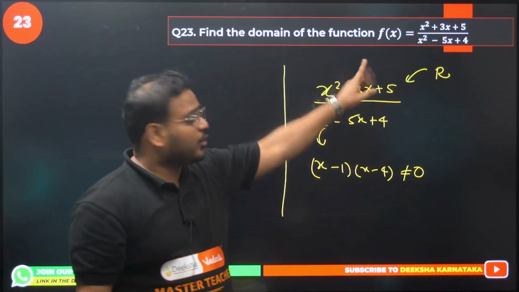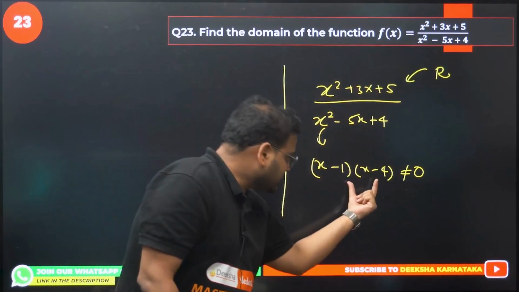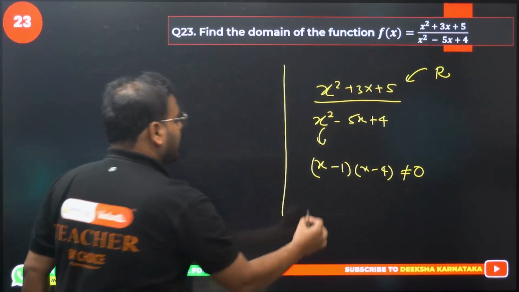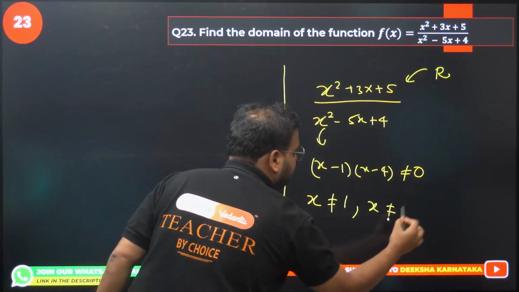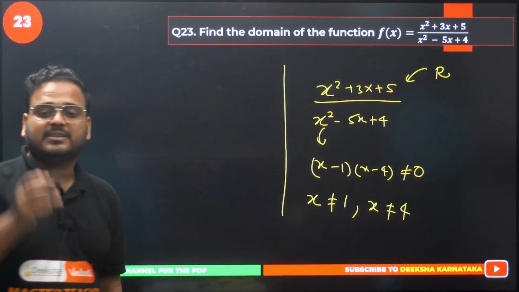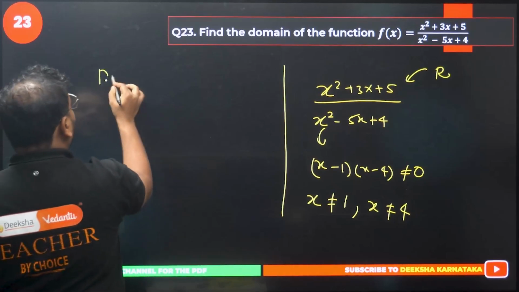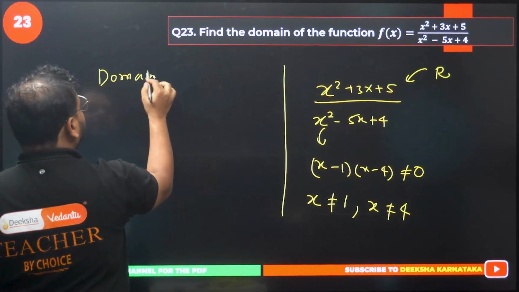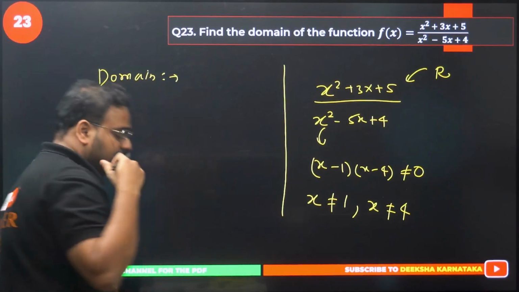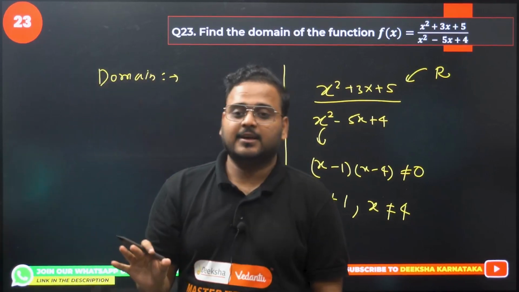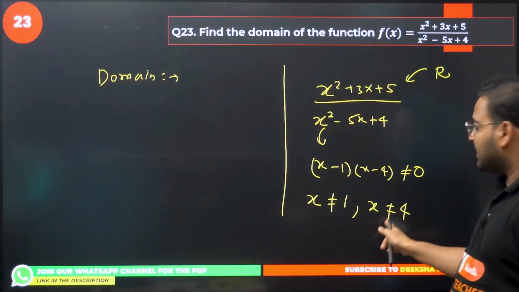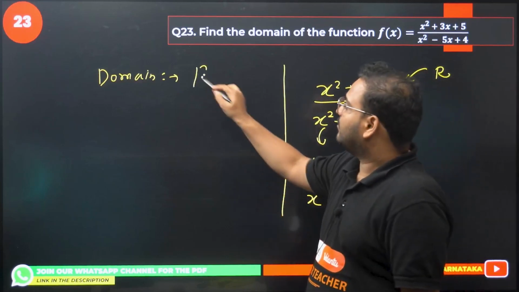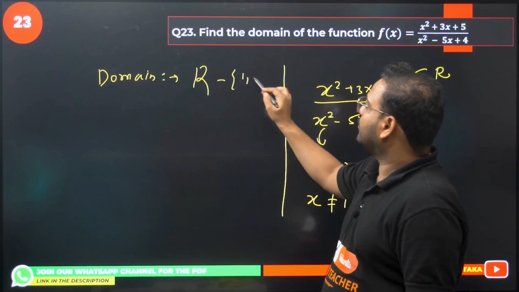It means x can never be 1 or x can never be 4. In the love story of domain, the villains are 1 and 4. So remove 1 and 4 from all real.